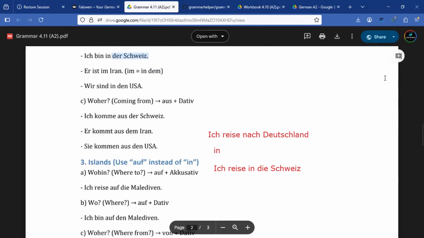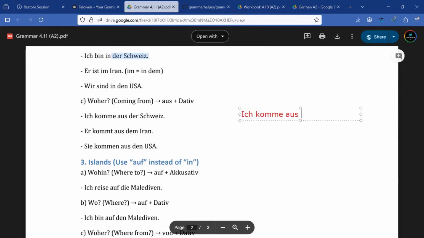And the next one is woher, which is where from, trying to say the country that you come from. So mostly with Ghana, which is a neuter country, we only say ich komme aus Ghana. But aus is a dative preposition. So if the noun has an article like die Schweiz and so on, then we are supposed to change it to what?